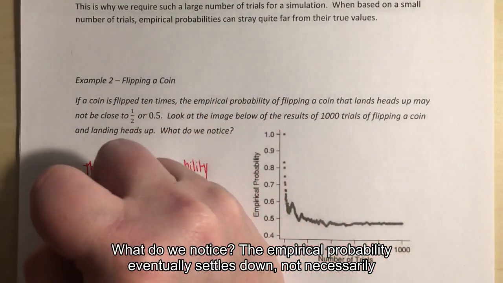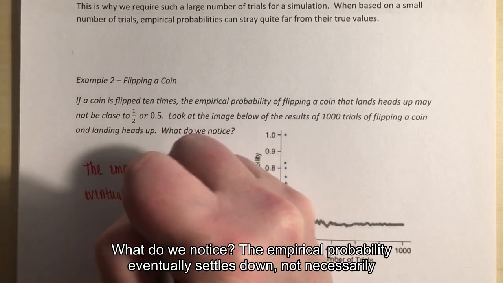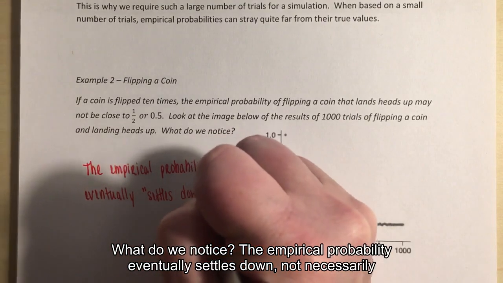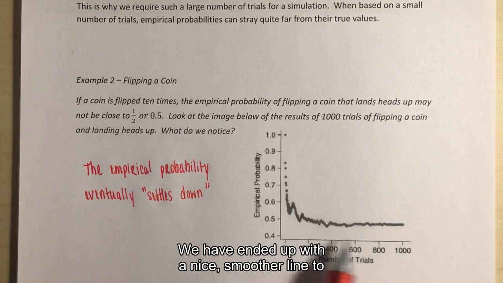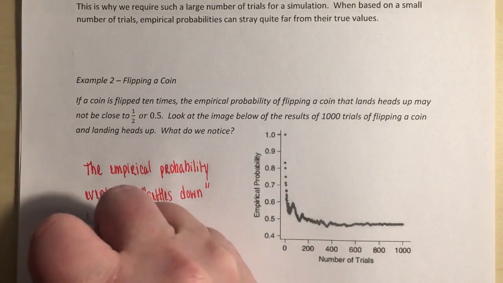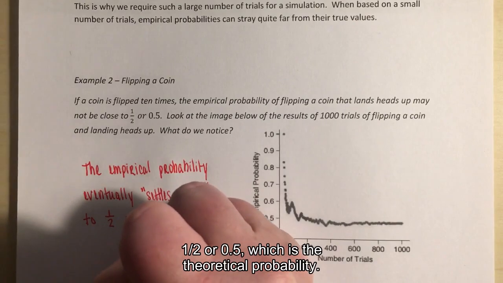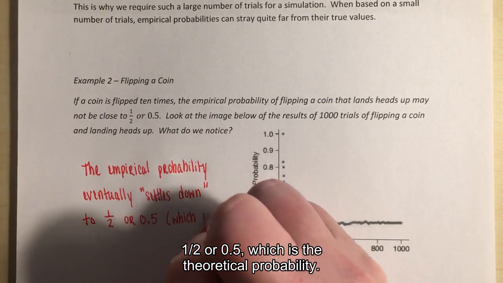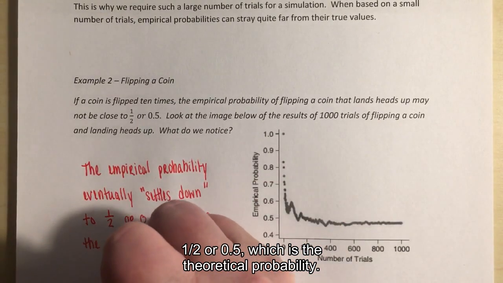eventually settles down, not necessarily a mathematical term, but we understand what it means. We end up with a nice smoother line to 1 out of 2 or 0.5, which is the theoretical probability.